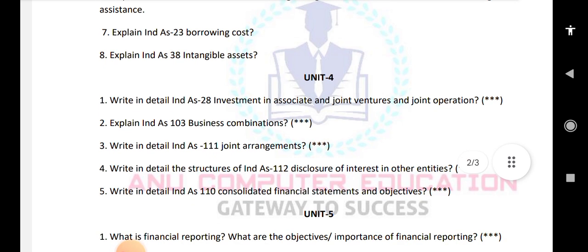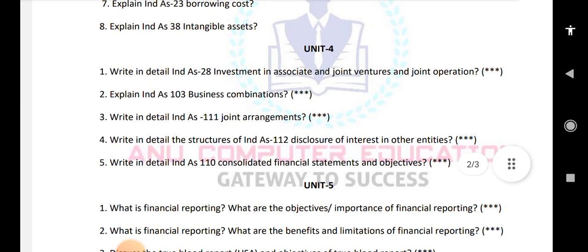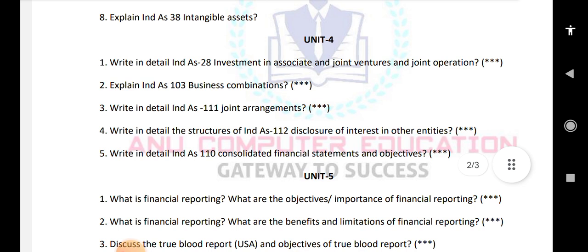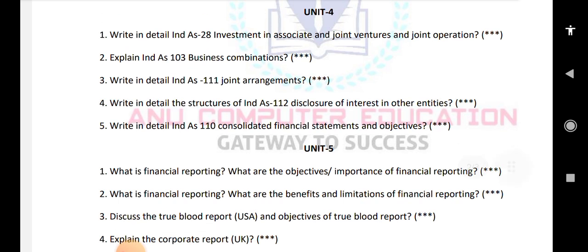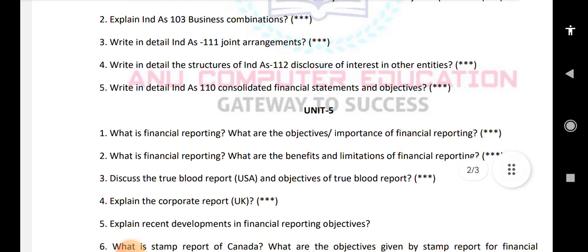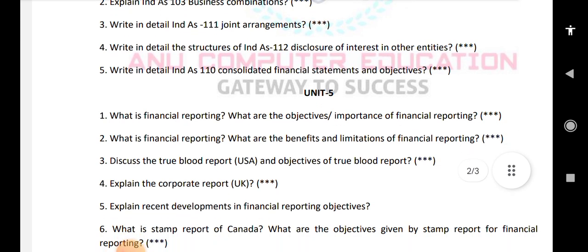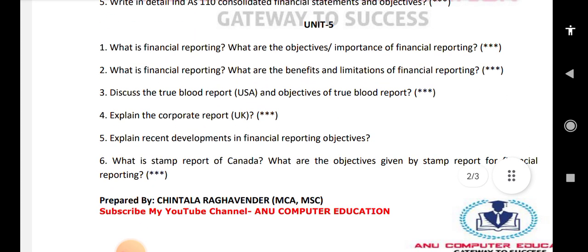When it comes to unit number 5, what is financial reporting? A very important question. What are the objectives and importance of financial reporting? What are the benefits and limitations of financial reporting? Discuss the Trueblood report of the USA and the objectives of the Trueblood report. Next, explain the Corporate Report of the UK. One important question is, explain the recent developments in financial reporting objectives. What is the Stamp Report of Canada, and what are the objectives of the Stamp Report of financial reporting? This is one of the very important questions.